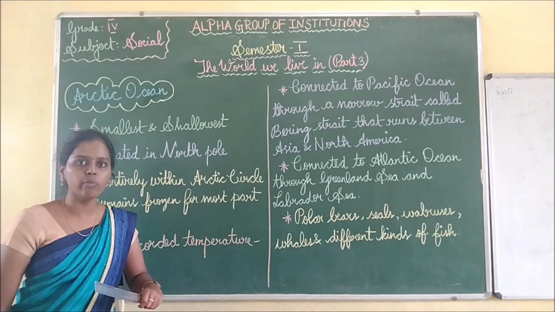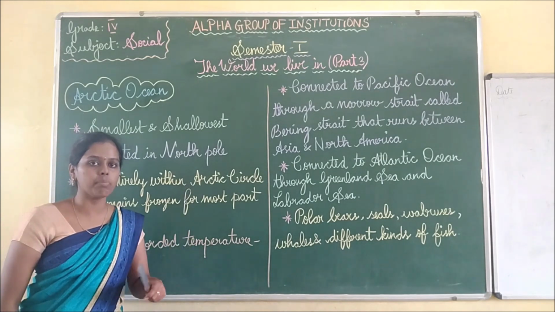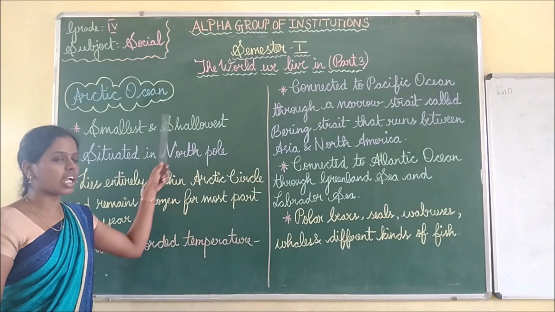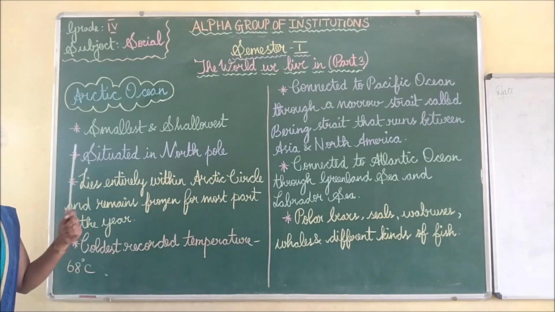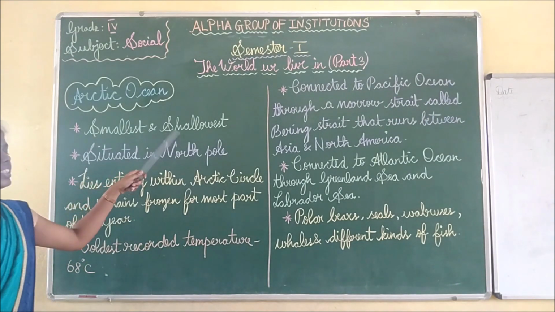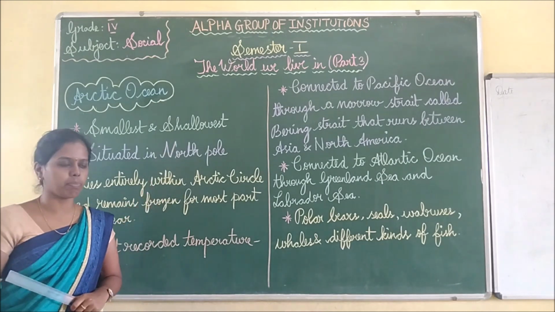Deep means in Tamil ஆழமா இருக்கு அப்படினு சொல்லுவோம்ல, that is deep. So it is the opposite of deep. So it is not deep, shallow. Shallow means ஆழமா இல்ல. So compared to other oceans, it is the smallest and shallowest ocean in the world. It is not so deep.